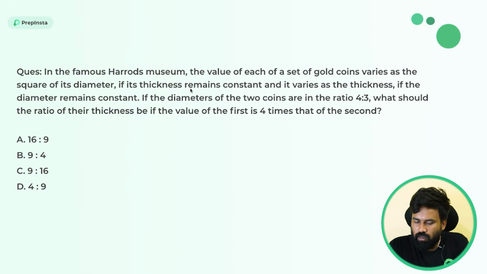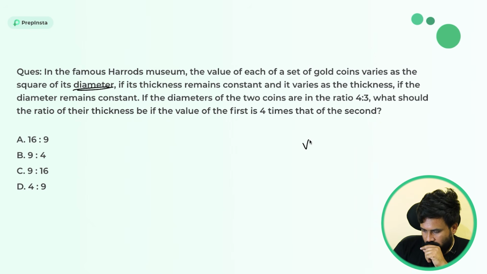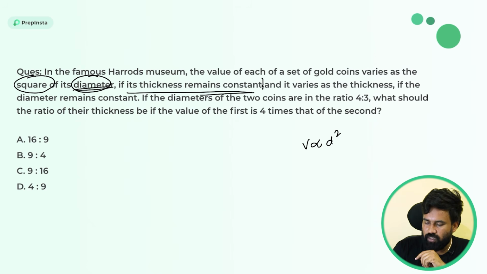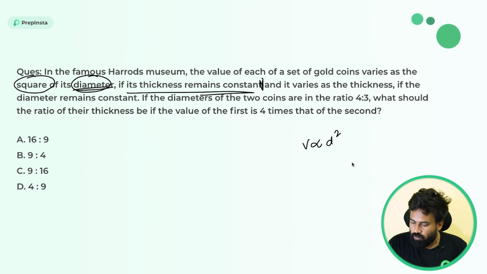In a famous Harvard's museum, the value of each of a set of gold coins varies as the square of its diameter. Okay, the value depends on the square of the diameter. So square of the diameters. If the thickness remains constant, okay, thickness remains constant, we all know values always depend on diameter and thickness and the area and everything, right? So the diameter of the two coins is given 4:3, right?